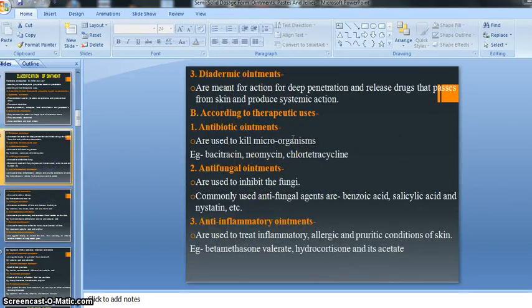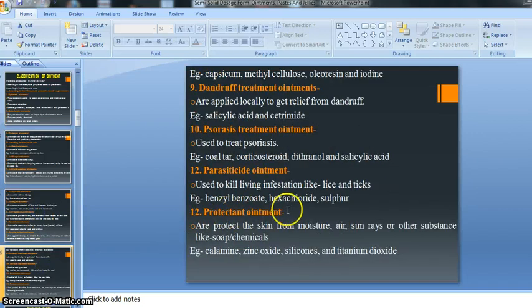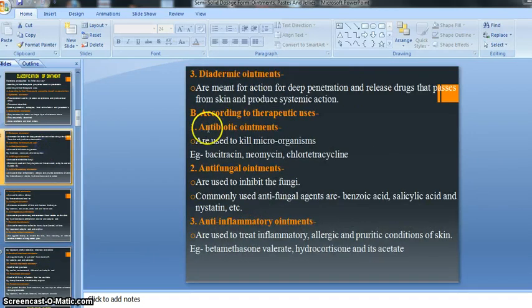This is a very lengthy topic, so we will discuss it shortly. According to their therapeutic use, the ointments are classified into 12 parts, the first of all being antibiotic ointment.